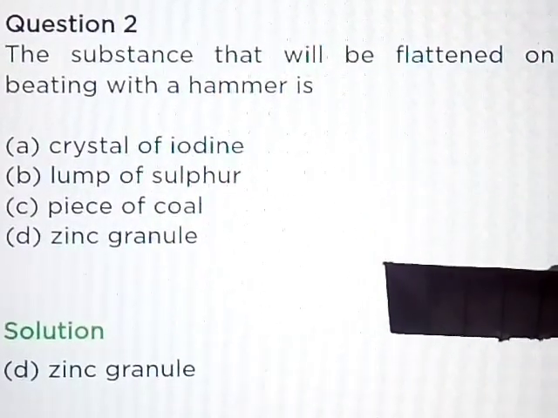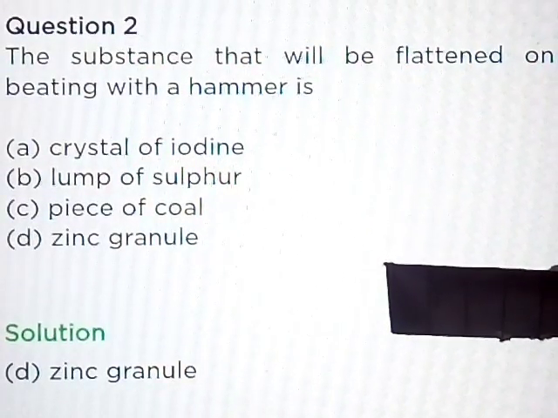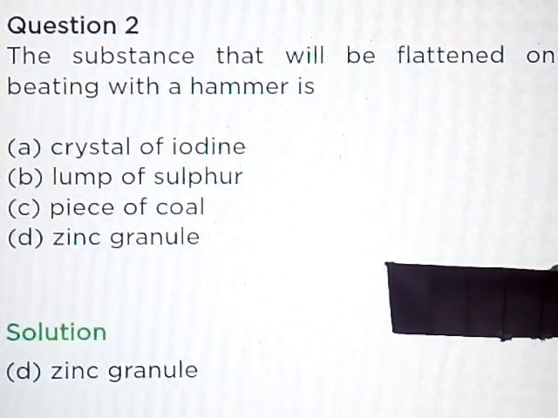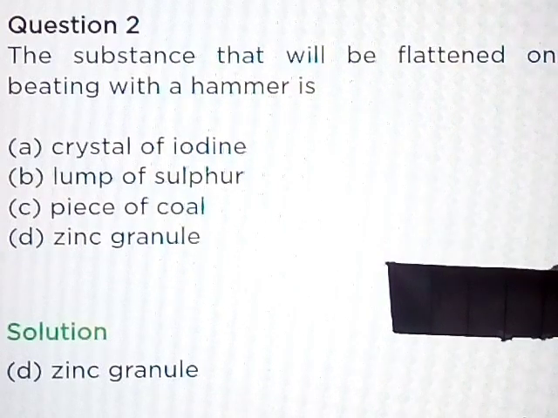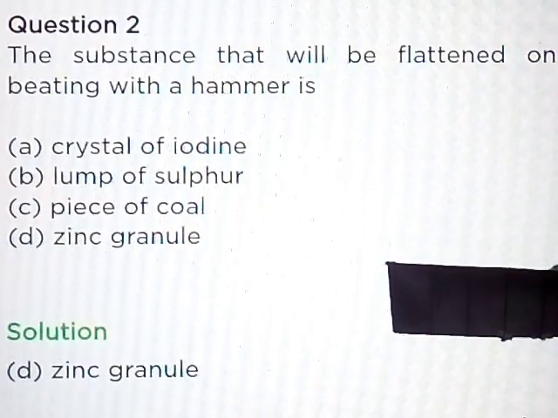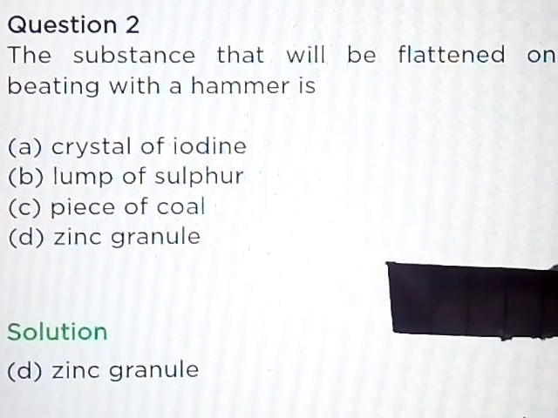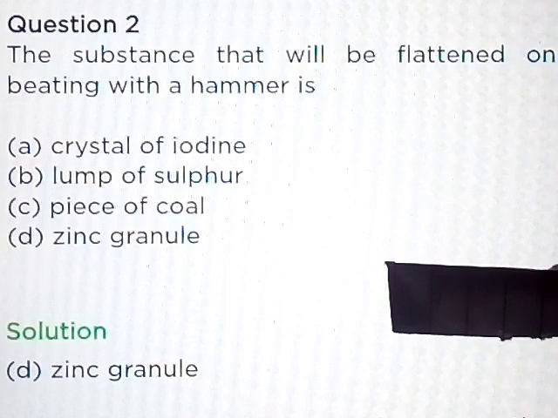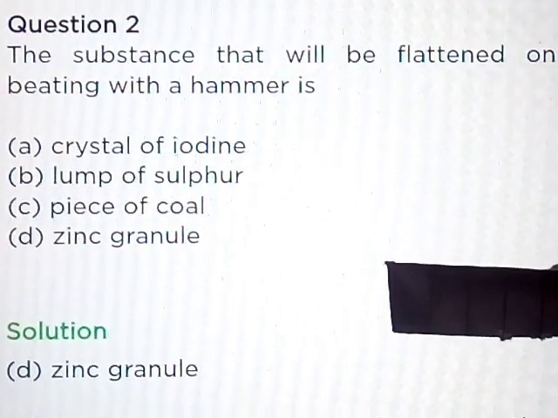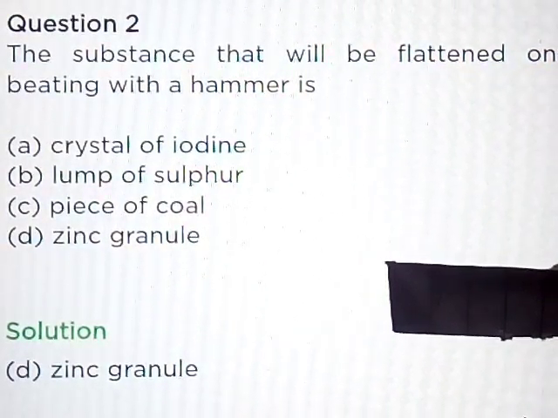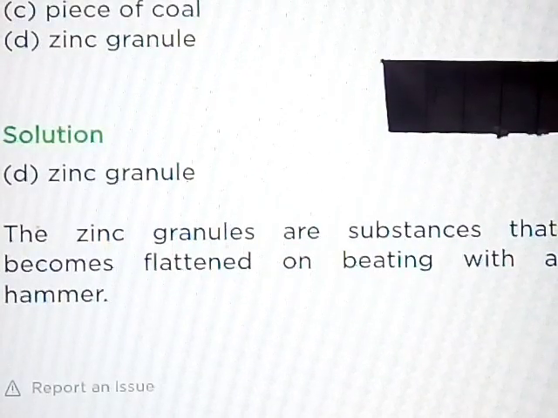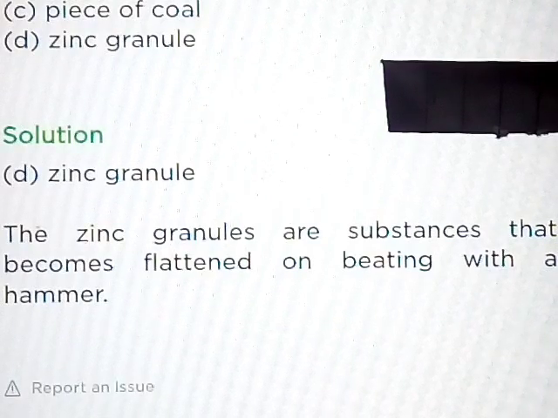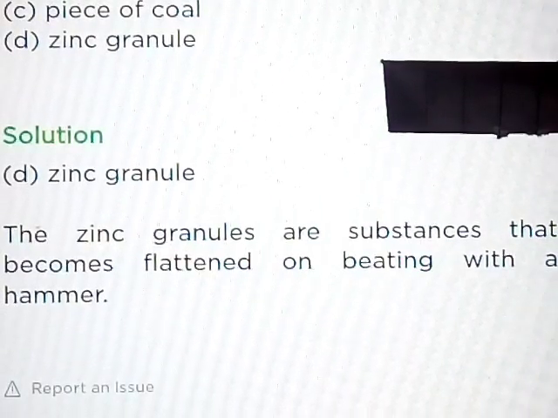Question number 2. The substance that will be flattened on beating with a hammer is Part A, crystal of iodine. Part B, lump of sulfur. Part C, piece of coal. Part D, zinc granule. Answer is Part D, zinc granule. Because zinc granules become flattened on beating with a hammer.